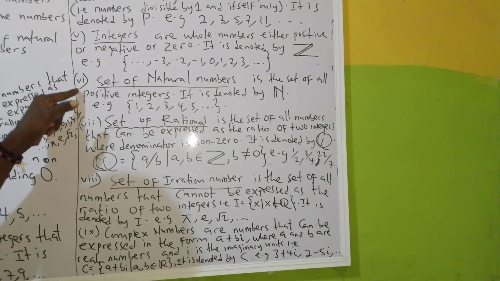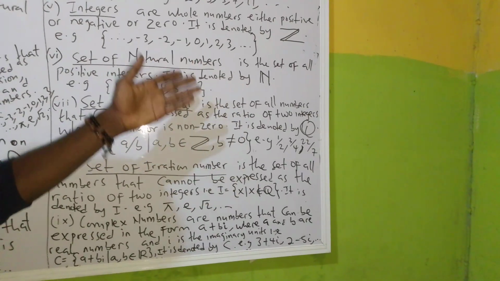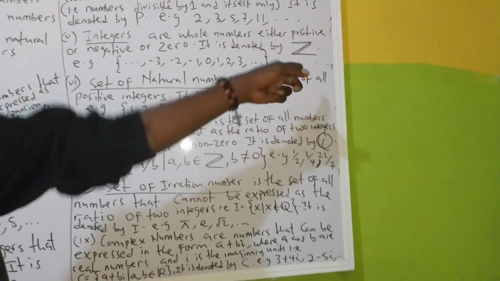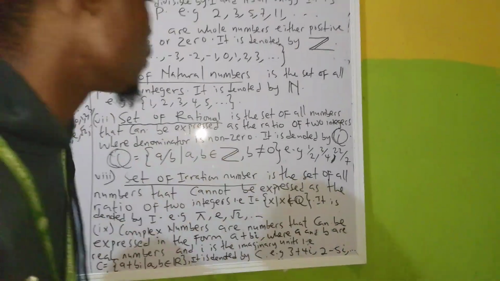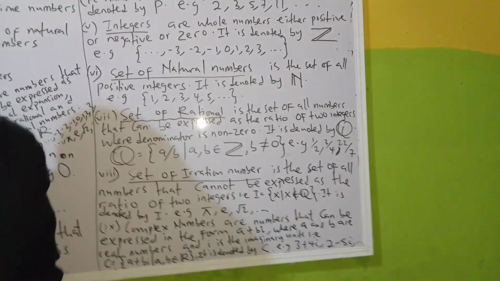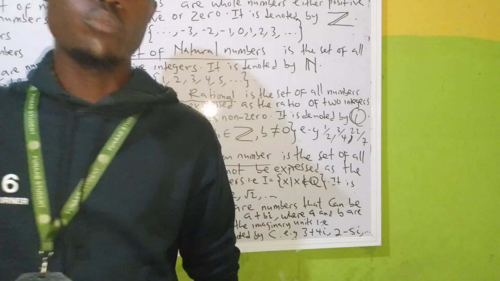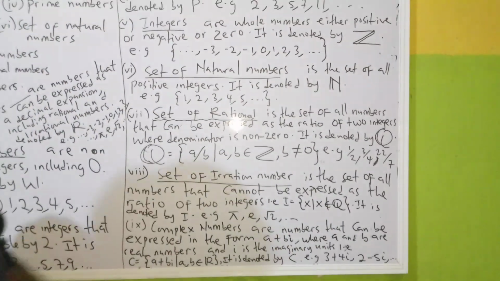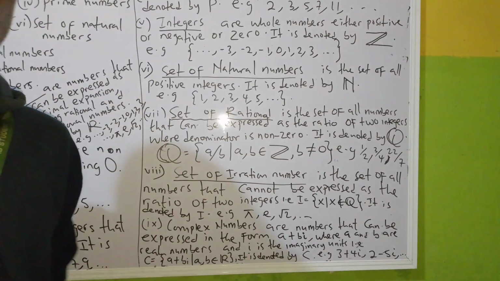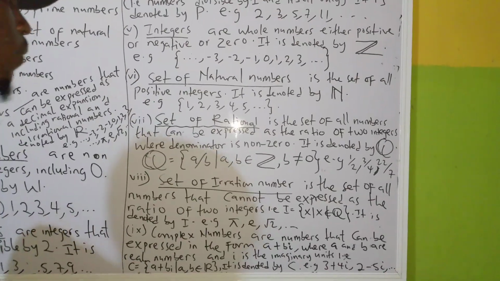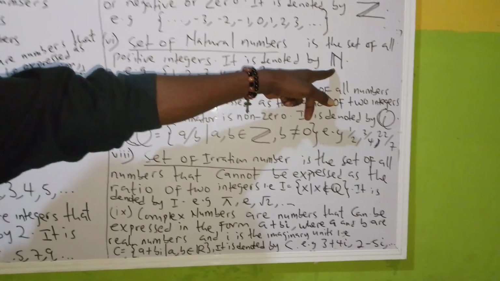Alright. So this one now, Roman numeral 6, the set of natural numbers. What is the set of natural numbers? It is the set of all positive integers. Integers have both negative and positive, so the set of all the positive ones is what we call our natural numbers. Don't go and add the 0. 0 is not a natural number. All your natural numbers begin from 1 and above. Positive, no negative numbers. Alright, then this is the symbol for the set of natural numbers.